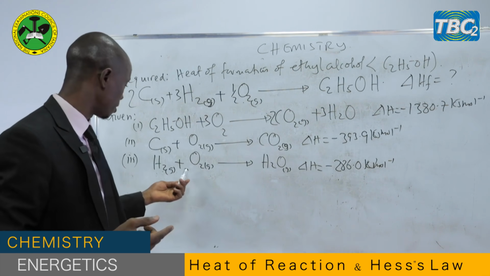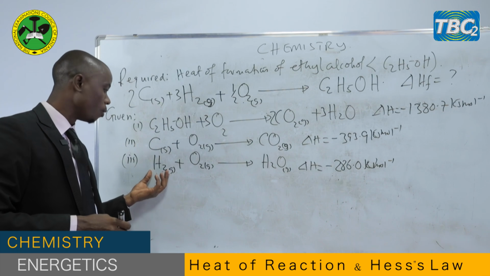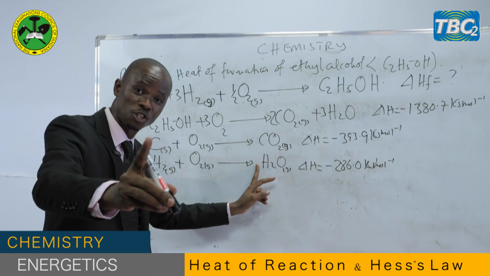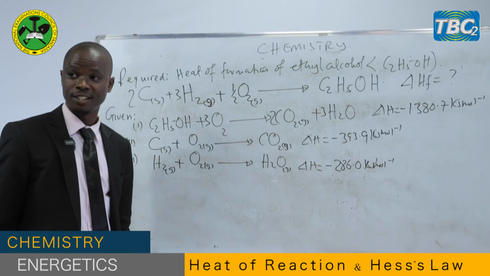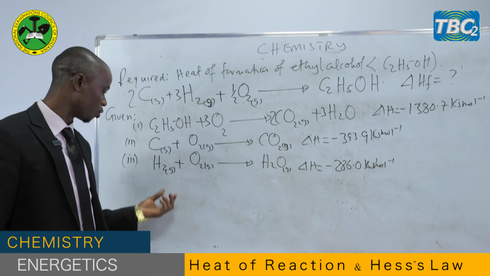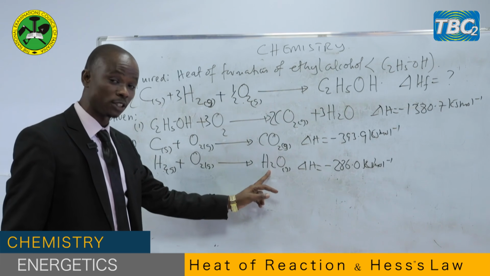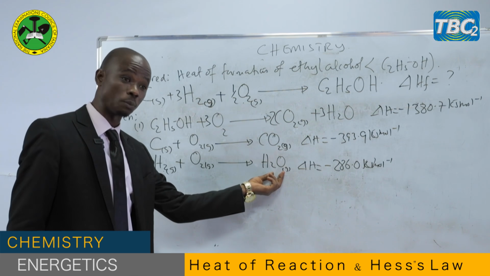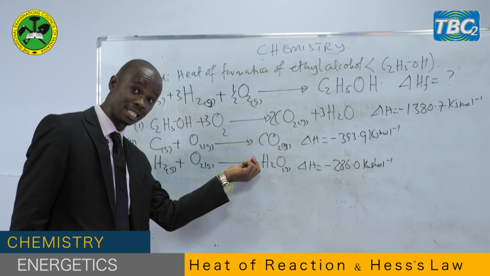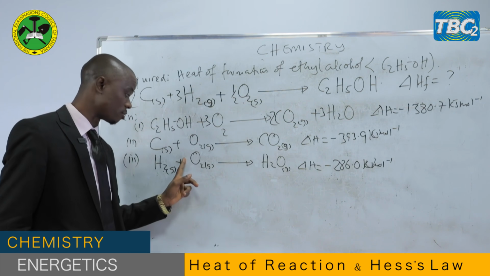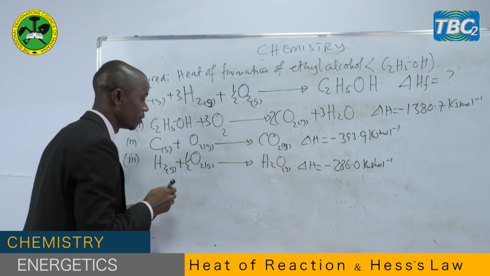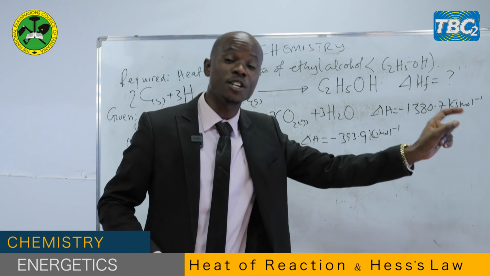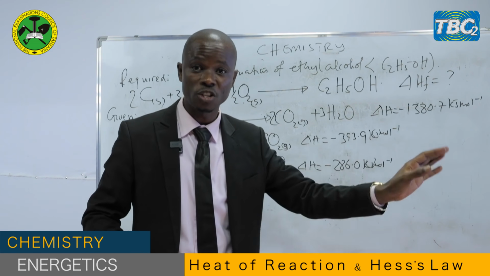My dear students, you have to balance this equation. Remember, when you are talking about heat of formation, 1 mole of the compound should be formed. So there is nothing you can do with the product. You just balance the reactant. We have 2 hydrogen atoms, there is no problem with that. We have 2 oxygen atoms on one side and 1 oxygen atom on the other. Remember, we're not writing anything here because this is the enthalpy of formation. So we balance here, we put here a half. The equation is balanced.